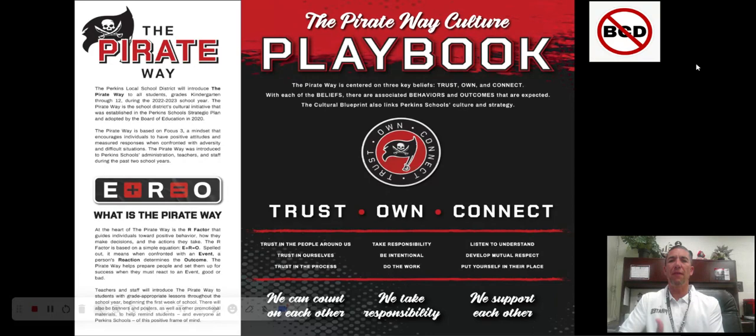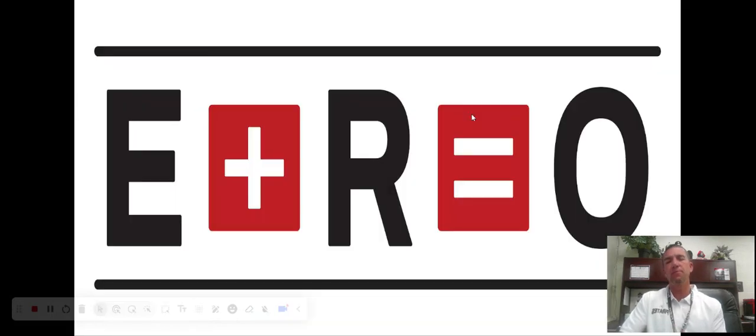And speaking of above the line choices, or above the line responses, we can use E plus R equals O to help us understand the positive outcomes above the line responses help us earn. Now let's learn a little bit more about the letters in E plus R equals O. First, let's start with the letter E. That stands for the word event.